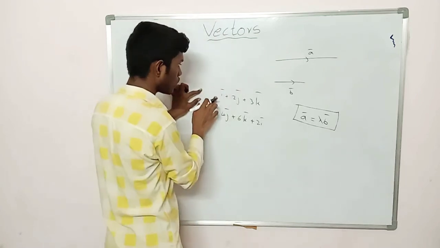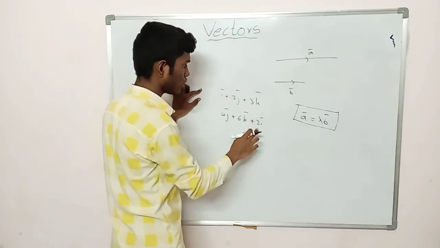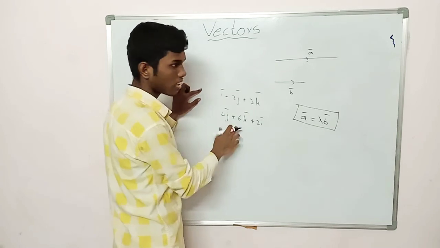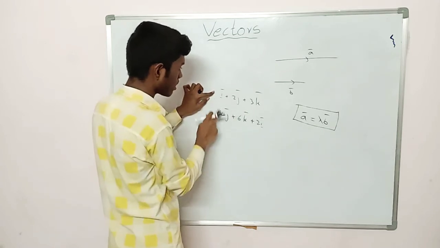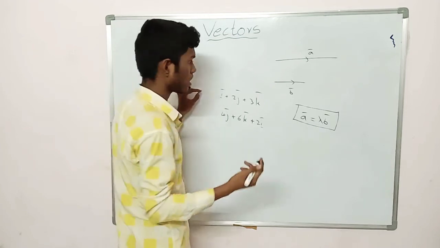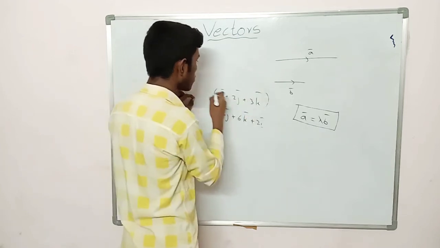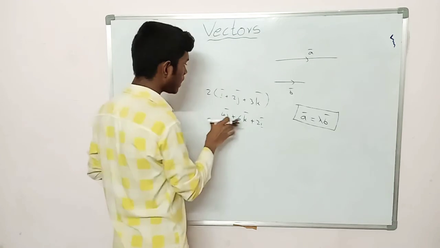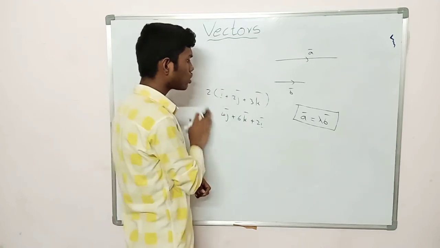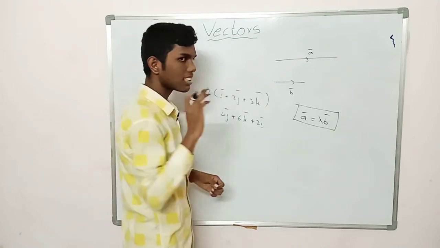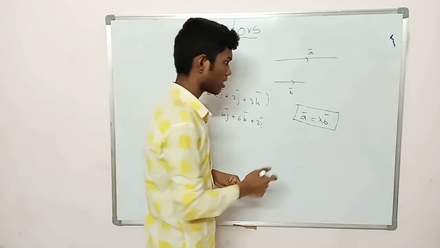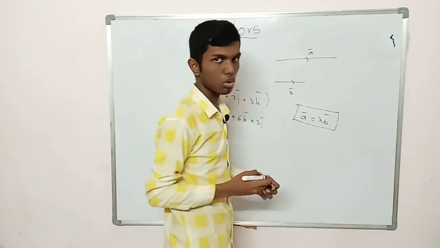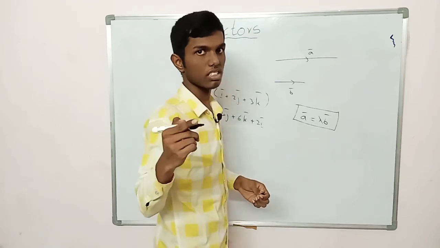You see here 1, 2, 3, 2, 4 and 6. Remember, you should not be confused with the order of the symbols. So when we multiply this with 2, we get the vector. The magnitude may be different, but they are in the same direction. So they are said to be collinear vectors, and this condition shows the collinearity of the vectors.